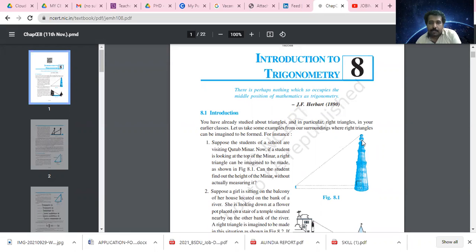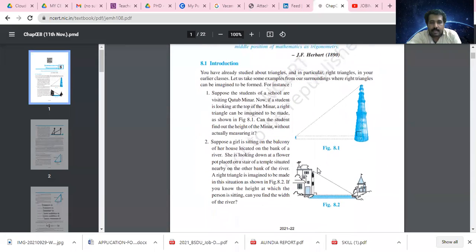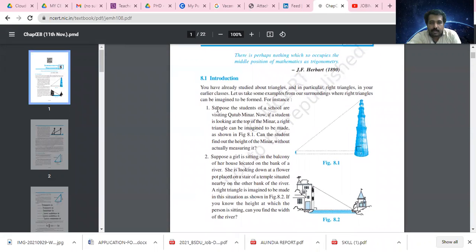Today in this video, I will give you an idea about trigonometry, an introduction to trigonometry. So consider three examples. For example, the first one: suppose the students of a school are visiting Qutub Minar. Now, if a student is looking at the top of the Minar, a right triangle can be imagined to be made, as shown in figure 8.1. Can the student find out the height of this minar without actually measuring it?